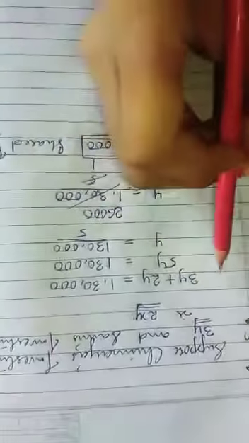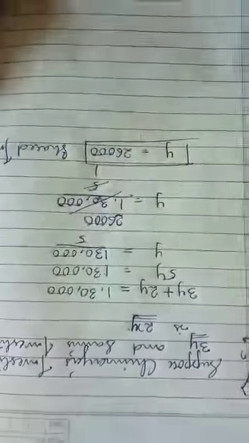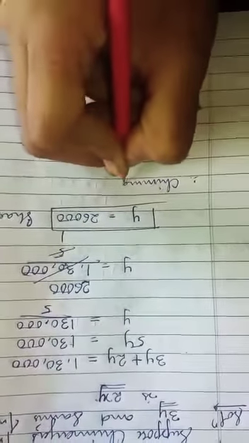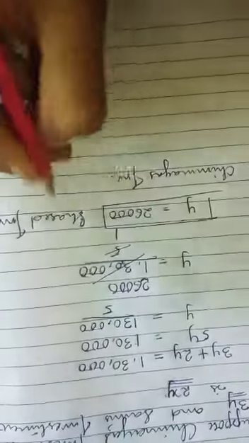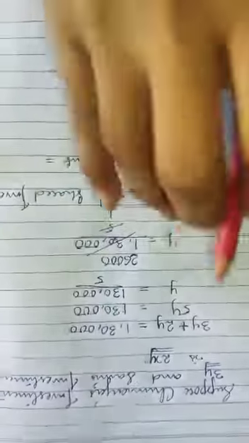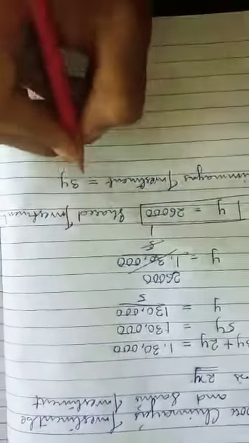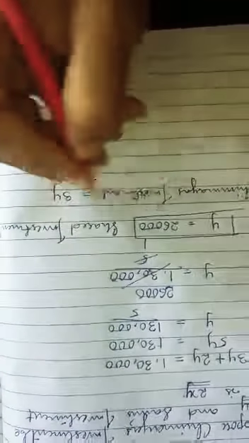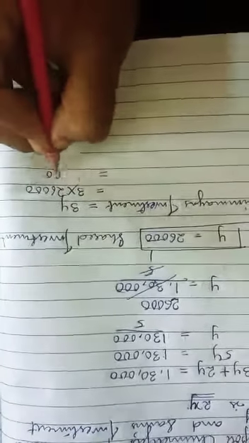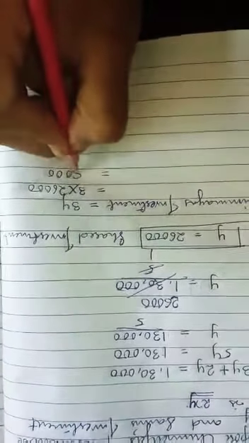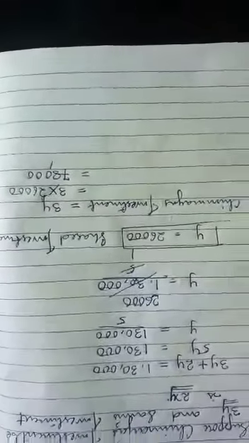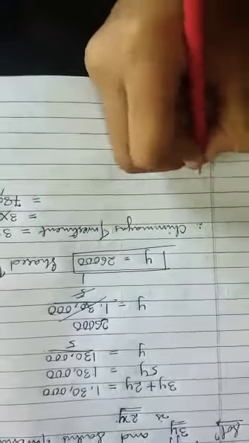By using this ratio, 3:2, you have to find out the separate investment. Chinmay's investment is equal to the ratio 3y, so 3 stays as it is, multiplied by the value of y, 26,000. 3 zeros are 0, 3 6 are 18, 8 carry 1, 3 2 are 6 and 1 is 7, so 78,000. Like this you have to find out the SAM's investment.